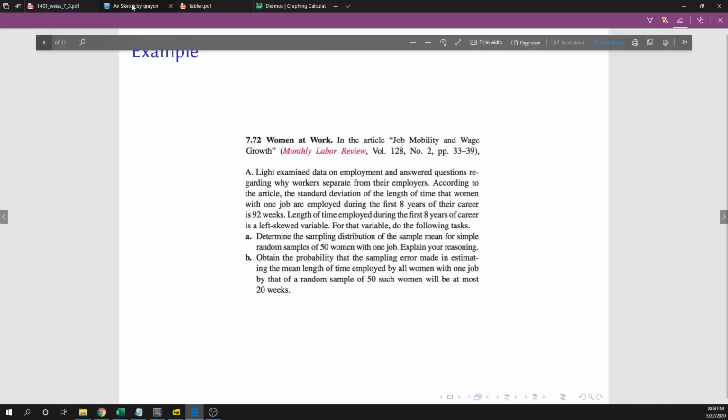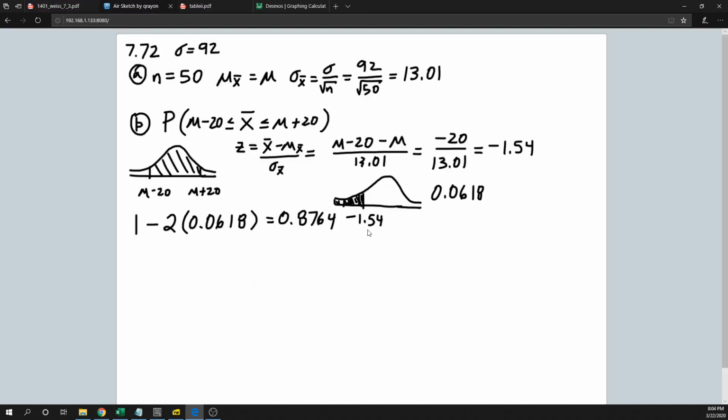Well, that probability will be this number right here, 0.8764. So there's about an 87.64% chance that if we use a sample of size 50, it will be within 20 of the actual population mean. Okay.